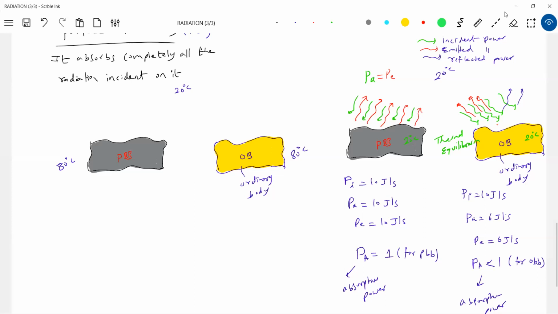Okay, now let's come to this one. So what about the perfect black body? It will emit more than the ordinary body. If you look at this, it will emit more than an ordinary body. Even when it is cooling down, it will give out more emission. So here it is cooling down. So if I go and check it now,